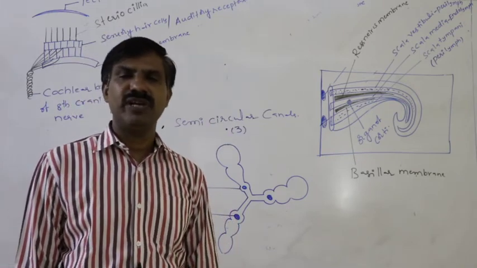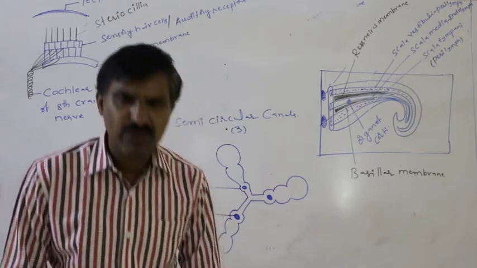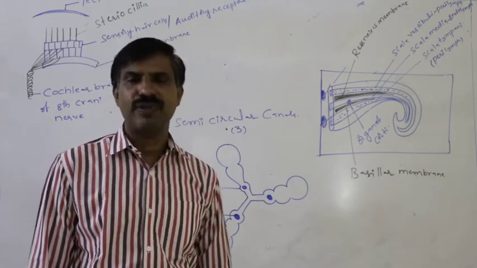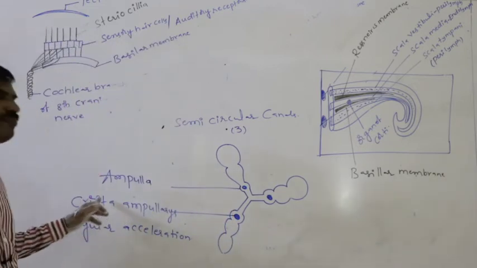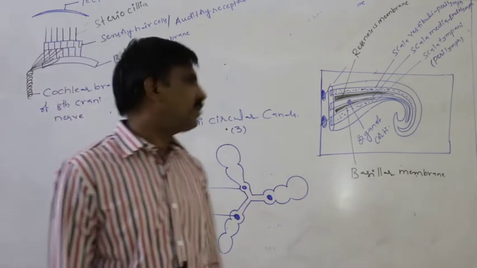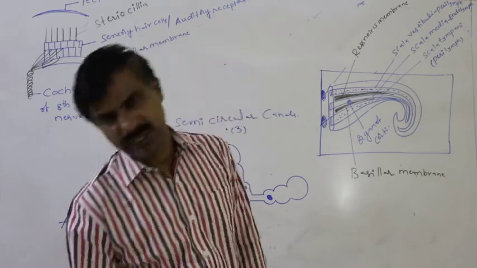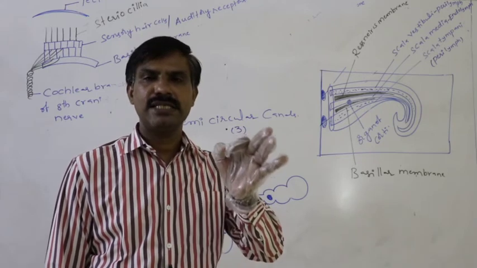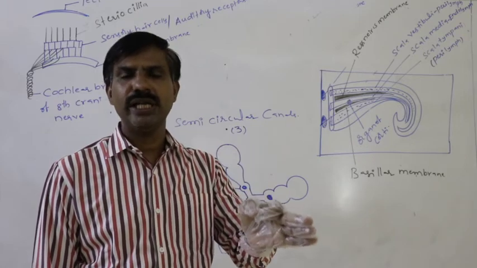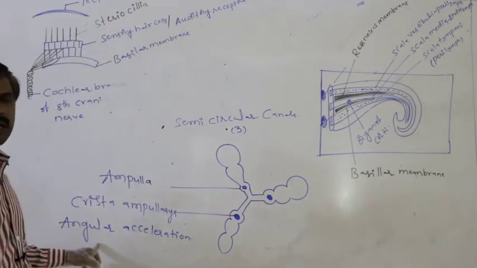What are the structures that help us maintain the erect position of the body while we are bending forward and backward, or rotating our head to the side? It is the semicircular canals that are responsible for maintaining body balance during rotation of the head, movement of the body, or bending of the body to the side. Definitely semicircular canals help us maintain the erect position and body balance. That is said to be angular acceleration.